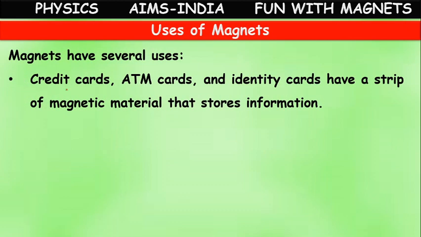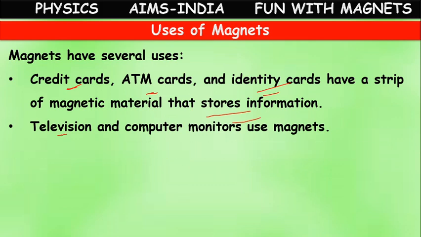Still we have some more uses. They are used in the manufacture of credit cards, ATM cards, or all types of identity cards. They will have one magnetic chip which will store the information. On a credit card, what information will be stored? The bank number associated with the card, the person's name, date of birth, PIN number, everything will be stored on the credit card, ATM card, or identity card like PAN card. This all will have a magnetic strip. There the total information will be stored.